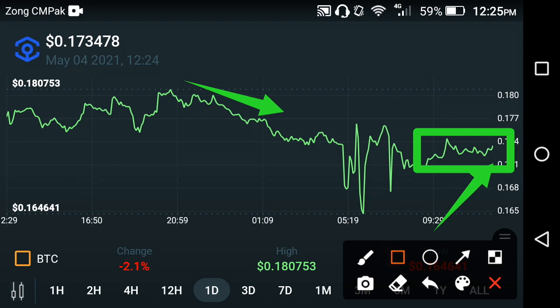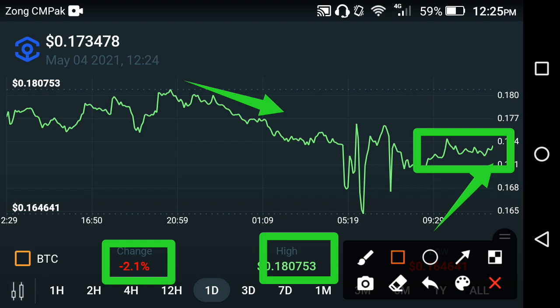Now if we look at the prices, a negative 2.1% change occurred in the Ankr coin, and the highest price is about 0.180753 USD, the highest price of Ankr coin, friends. So what's the reason behind that, why did it fall in this chart, friends?